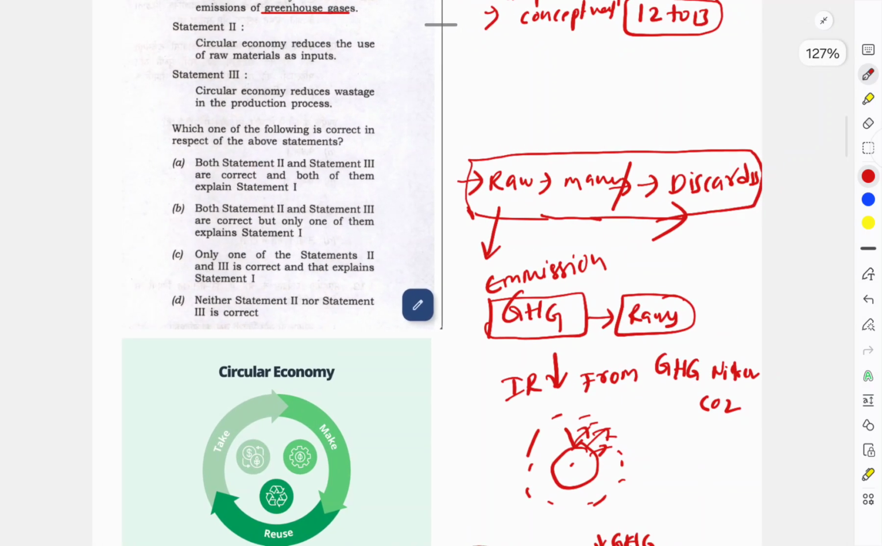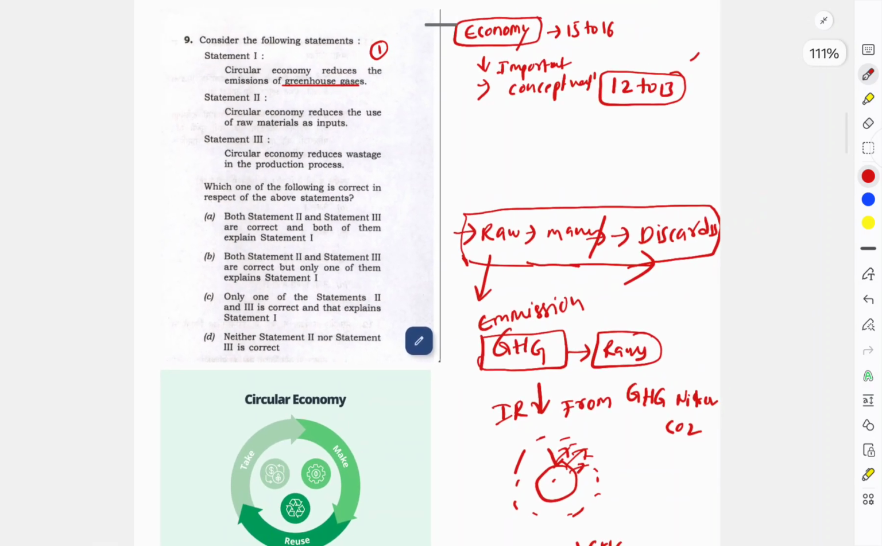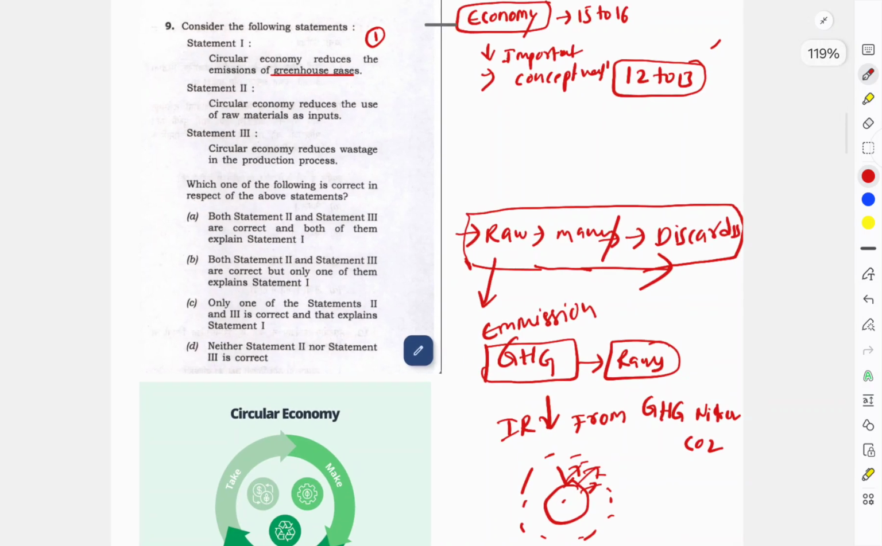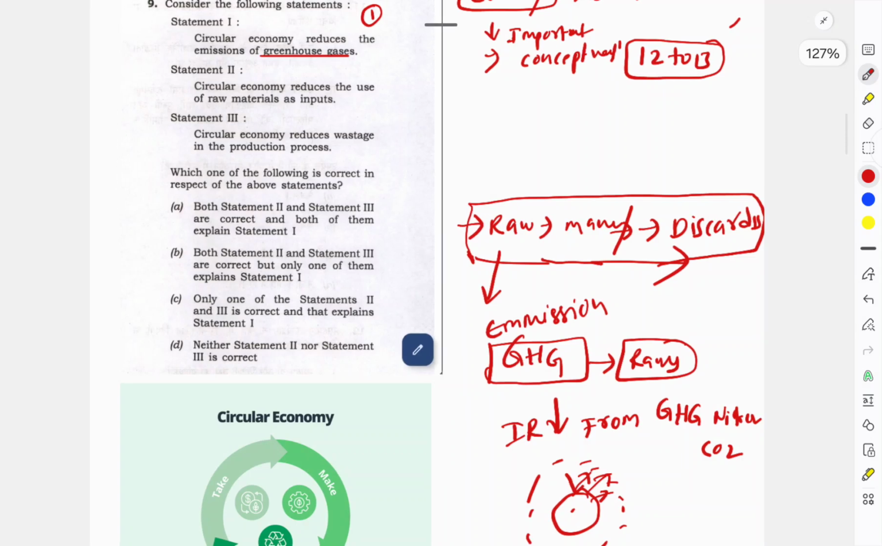So you are already using the old one, so there is no need of new raw material. So this statement is also correct. Circular economy reduces the use of raw material as inputs. Second, inputs are nothing but the goods we are using for manufacturing new goods. Next, circular economy reduces the wastage in the production process.